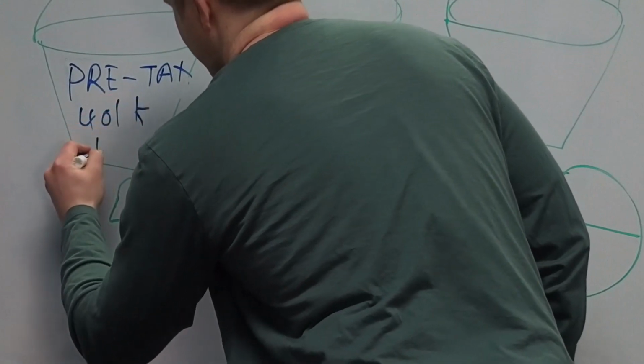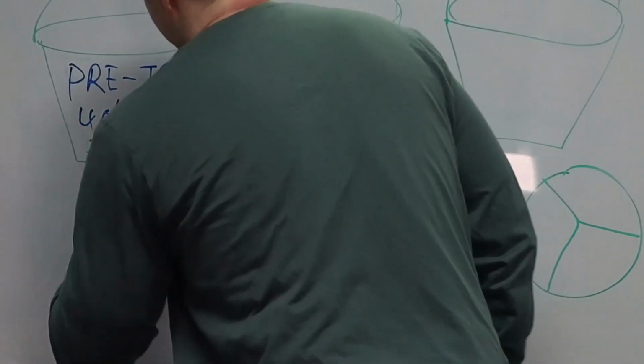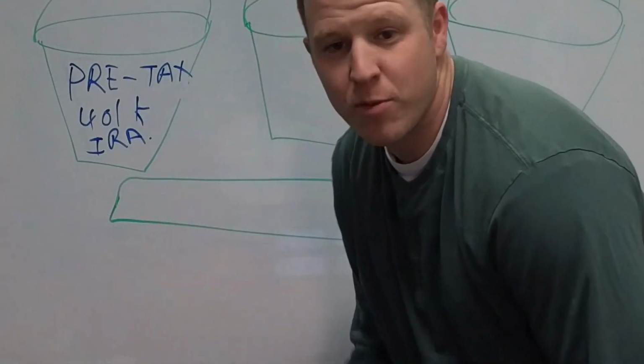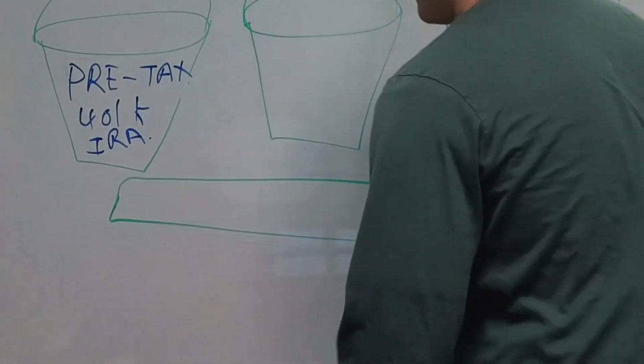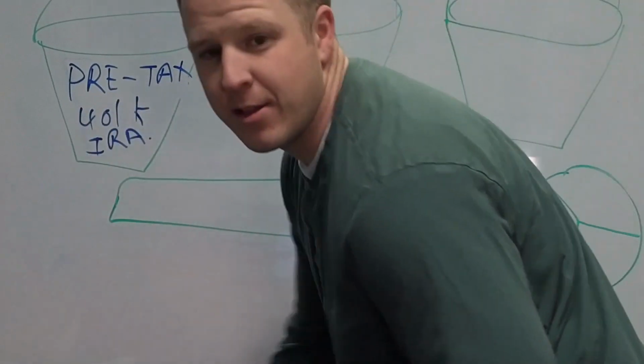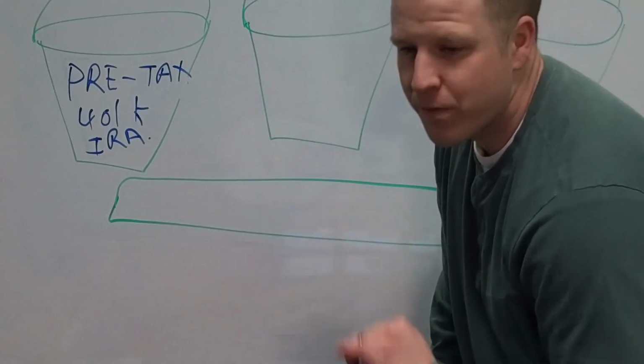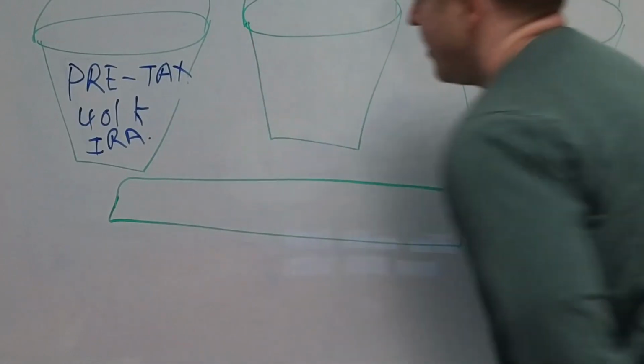401k, IRA. The money you put into this account is not taxed yet. So it's going to be taxed when you take it out. That is what that means. So when you put money into a 401k, it is reducing your taxable income dollar for dollar by the amount that you put into that account.